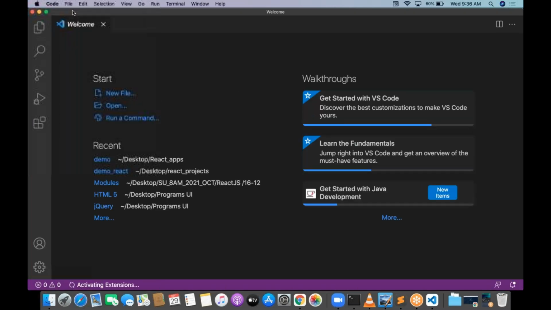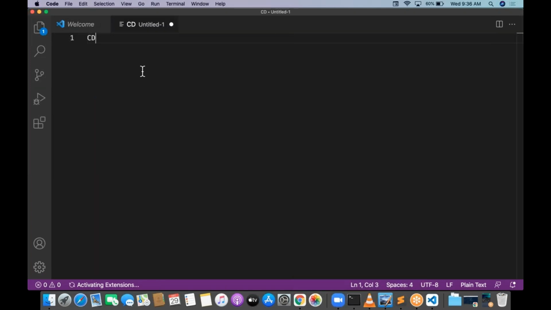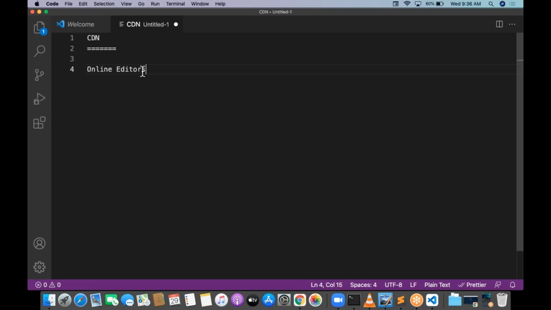The first one is CDN, so you can work with the CDN. The second is online editors. You can go with online editors, and one more is the npm process. So the first one is CDN. We already did that.